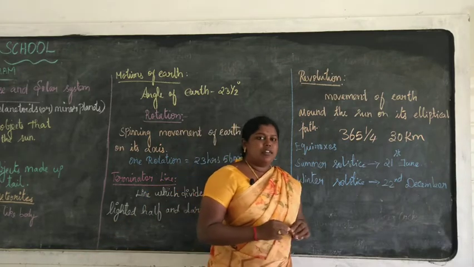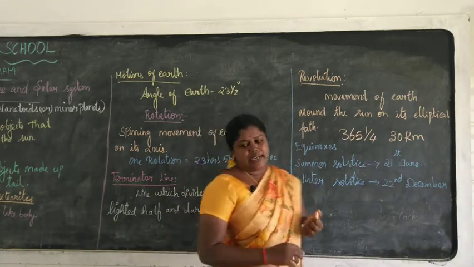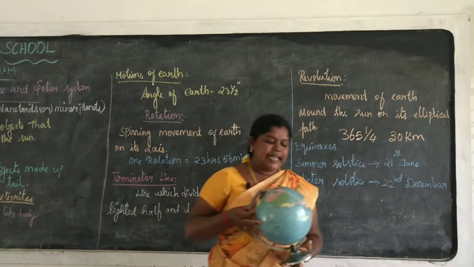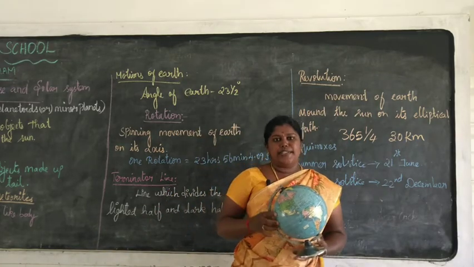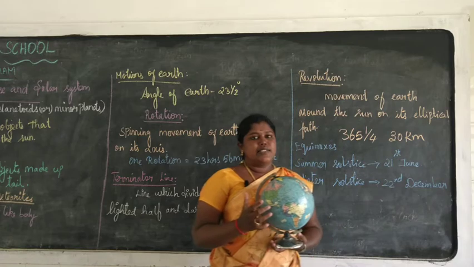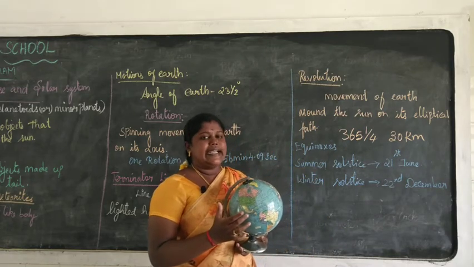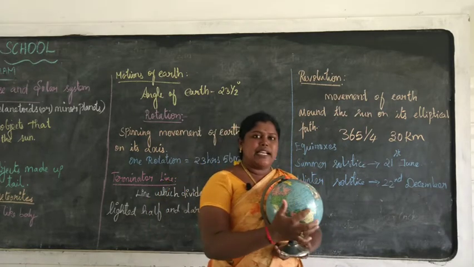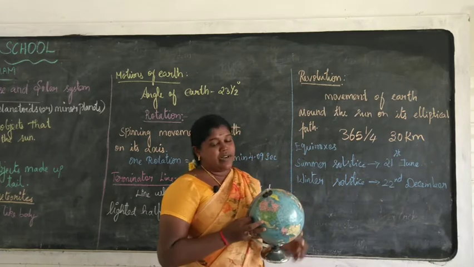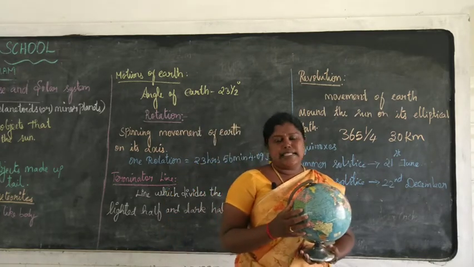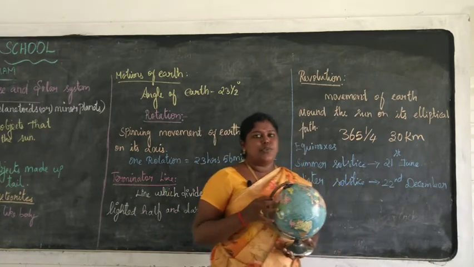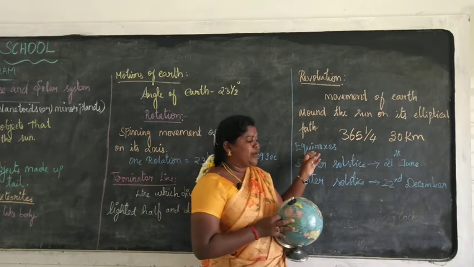Look here, this is the equator. It is the center line. This equator directly faces the sun on 21st March and 23rd September. These two days are known as the equinoxes.